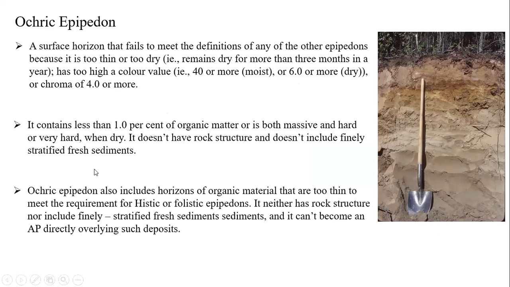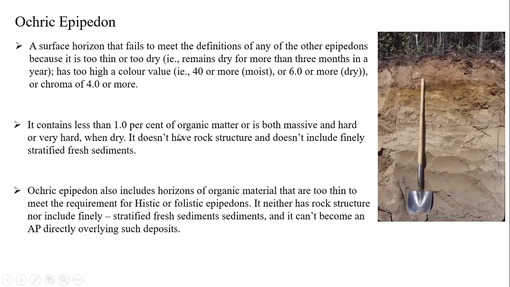It contains very little organic matter, or is both massive and very hard when dry. It does not have any rock structure and does not include finely stratified fresh sediments. Because of this, it completely differs from the other epipedons.